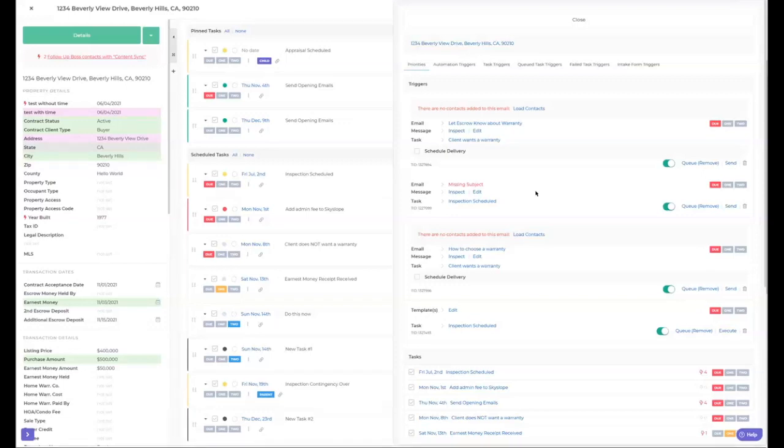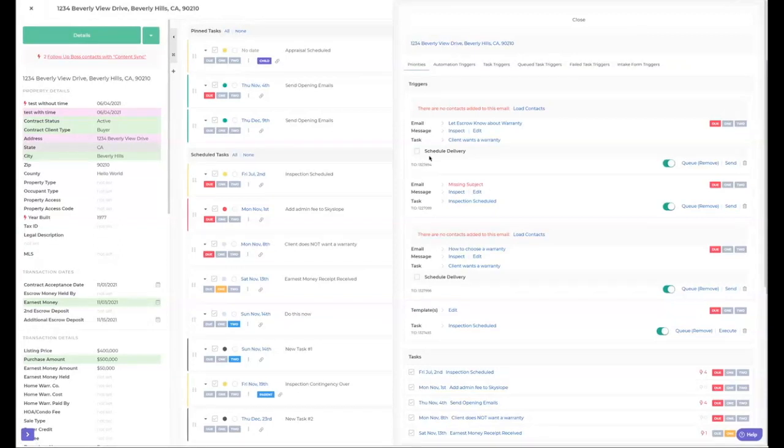Yeah, great feedback. Thanks. Okay, so when you're in this queue, there's a bunch of different things, but most of the time you're going to be on priorities. That's what we're going to focus on today. These are the things that are due right now because you just checked this off and you had a trigger in there that said, when this task is complete, I want to send this email, or I want to send this text message, or I want to add this template, or whatever that is. So you come up here, you have the email here, you inspect it, you like it, you send it, boom, it pops out of here and you go on to the next one.